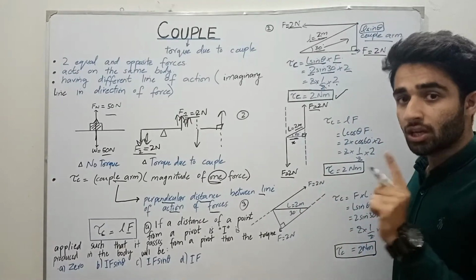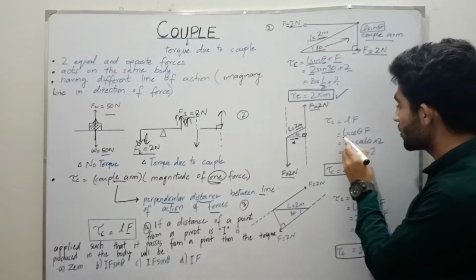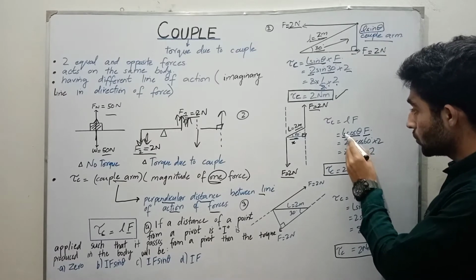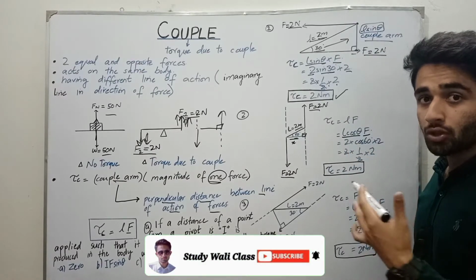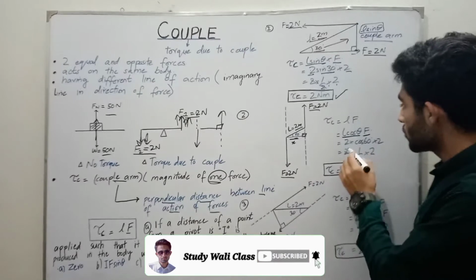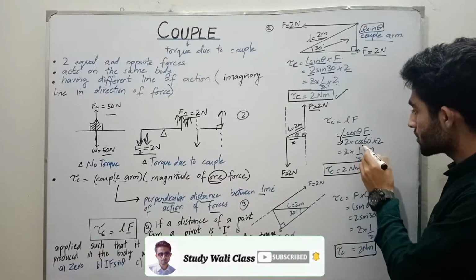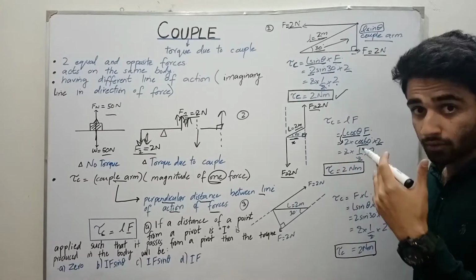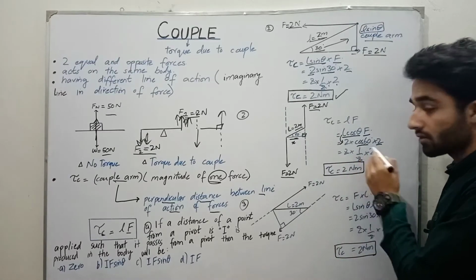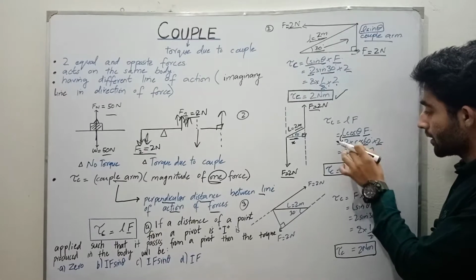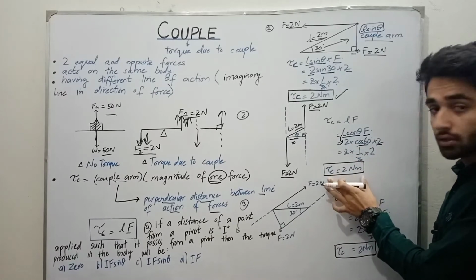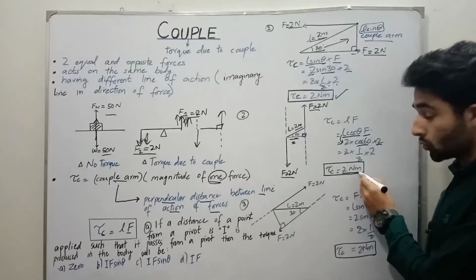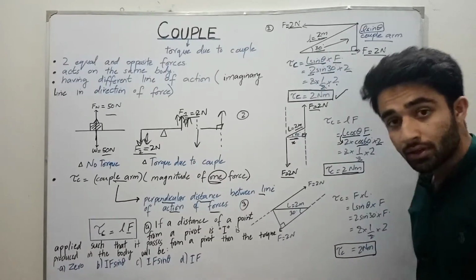So the component of the couple arm is L cos theta, multiplied by the force 2. Putting in the values, L is 2, cos 60 degrees is 1/2, and the force is 2. So the answer to this problem is 2 Newton meter, which is the torque